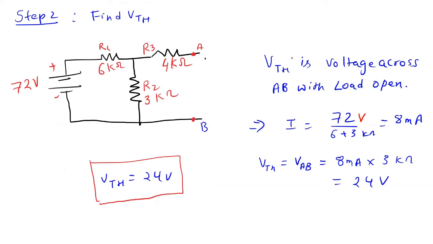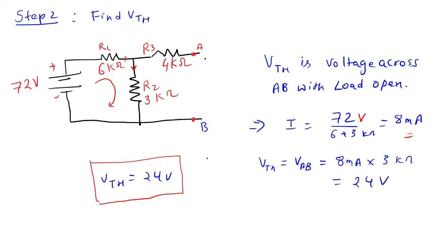Okay, you will find the current, 72 volts, and these two are in series. Here you cannot say these are in parallel, because this is like an open circuit and current is flowing in this direction. So these two are in series. The value of total equivalent resistance is 6 plus 3, 9. So we get 8 milliampere in this particular loop.